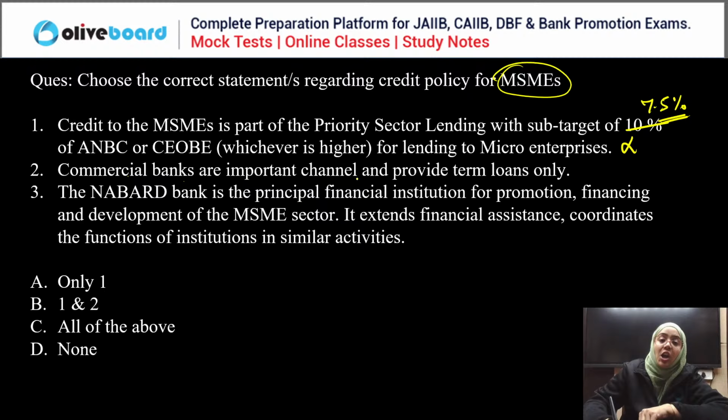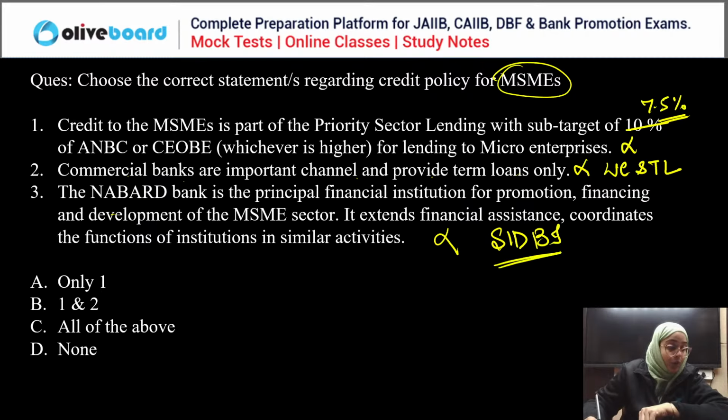Commercial banks are important channels and they provide term loan only. No, they provide term loan as well as working capital loan. Both loans are provided. Okay. NABARD is the principal development financial institution. No, it is SIDBI, Small Industrial Development Bank of India, which is the principal development financial institution. None of the above is the correct answer.